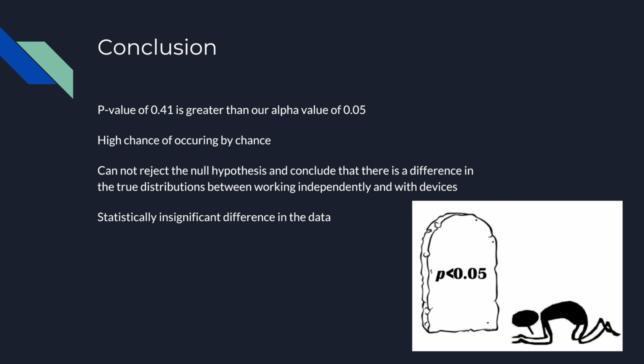So in conclusion, our p-value of 0.41 was greater than our alpha value of 0.05, meaning that there is a high probability of getting such distributions by chance if the true distributions were to be the same, and if the null hypothesis were to be true. Therefore, we did not have statistically significant evidence to reject the null hypothesis, and we could not conclude that there was a real difference in the true distributions of the two periods, and a true difference in the distributions between working independently and working with devices and with your peers.